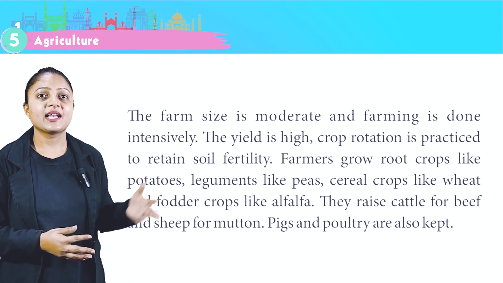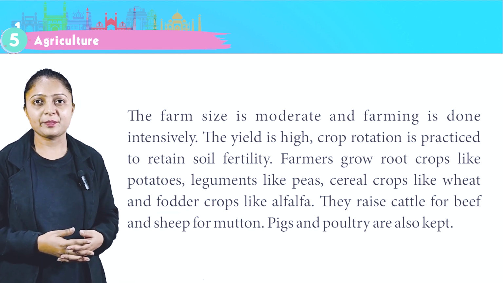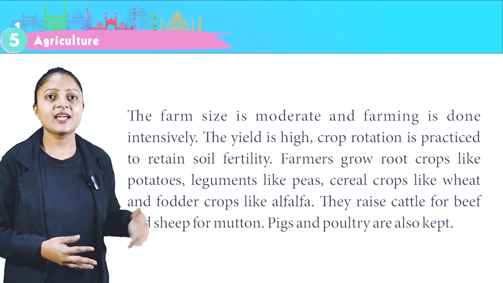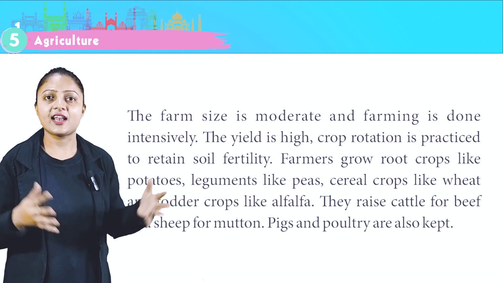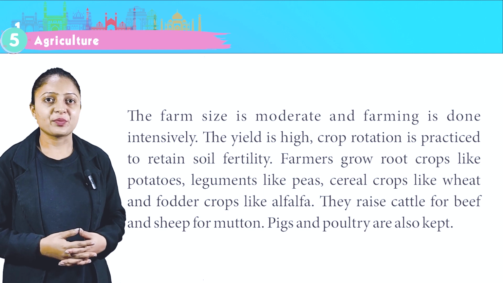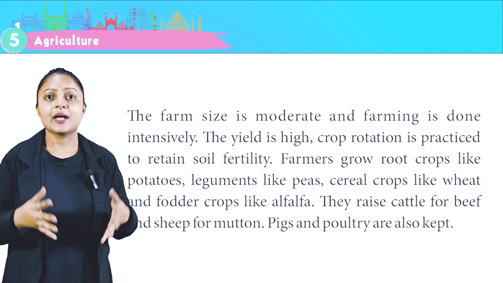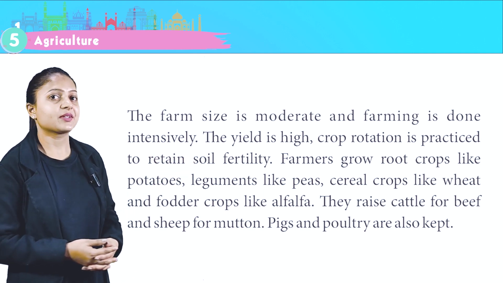Farmers grow root crops like potatoes, legumes like peas, cereal crops like wheat, and fodder crops like alfalfa. They raise cattle for beef and sheep for mutton. Pigs and poultry are also kept.